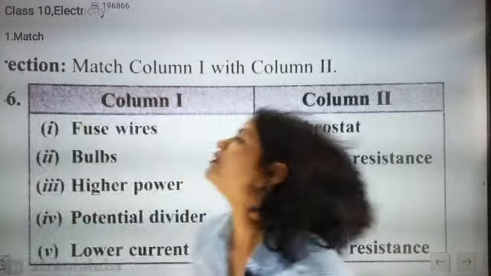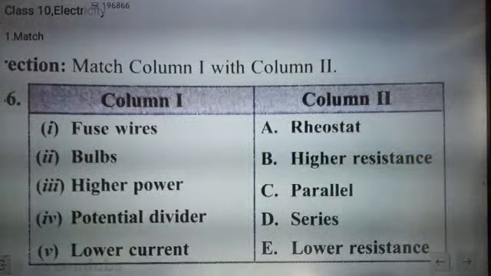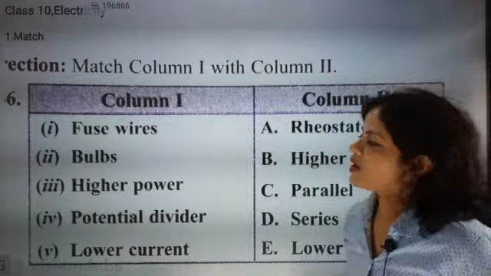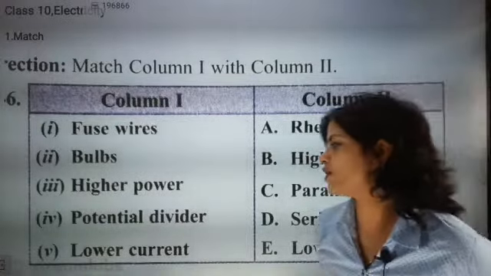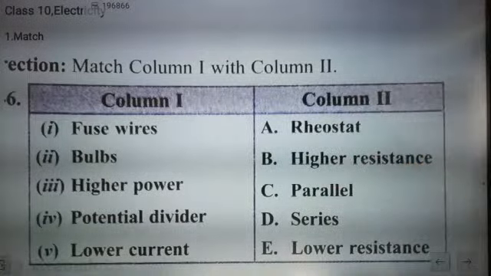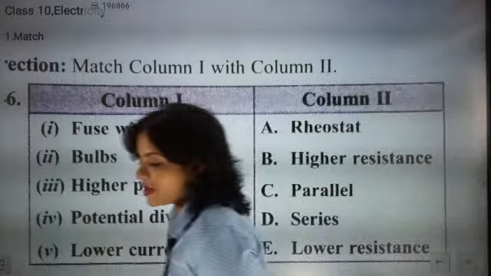Fine. Okay, moving. Now look here. First question is: fuse wire, bulb, higher power, potential divider, lower current, rheostat, higher resistance, parallel, series, lower resistance. Now match by using your brain.